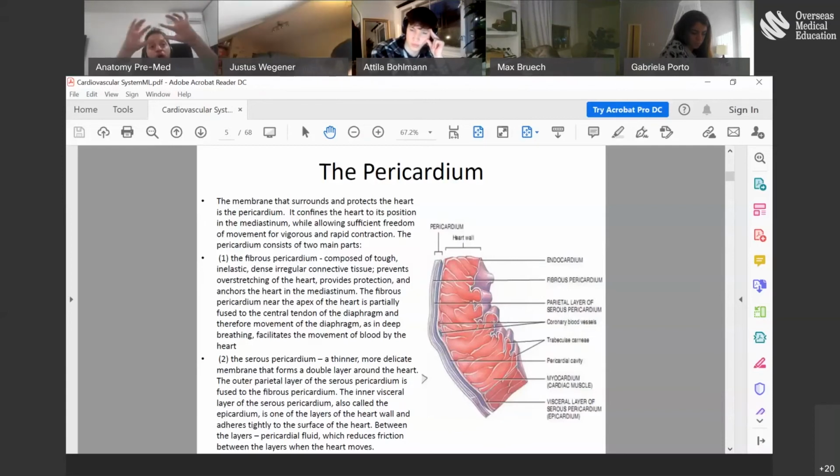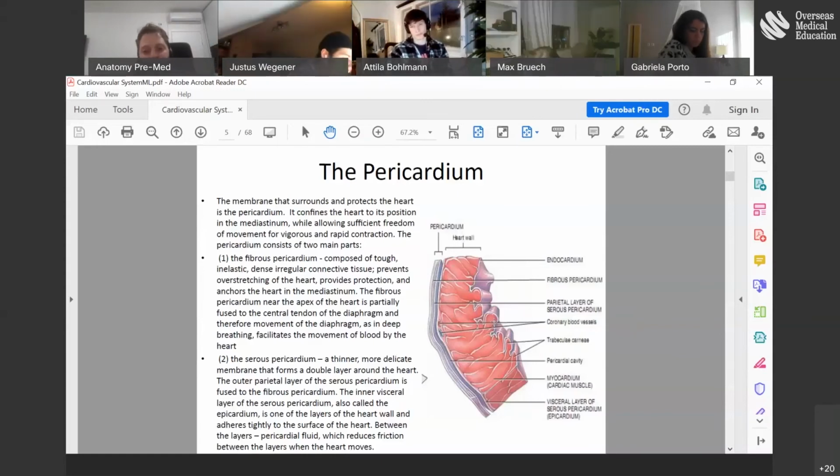If you remember squamous epithelium, the cells are thin, like very thin cells. So it is called simple squamous epithelium, and the endocardium is a simple squamous epithelium that comes in contact with the blood inside the heart, okay?